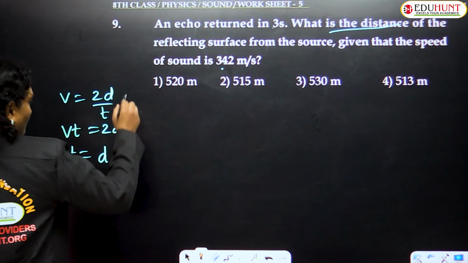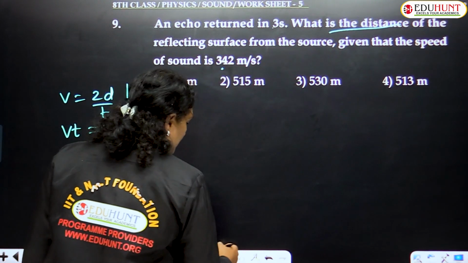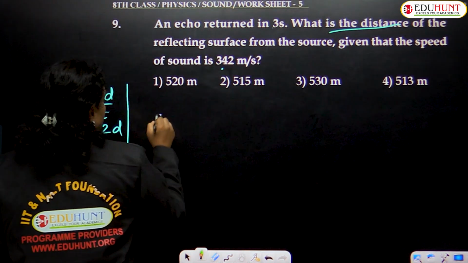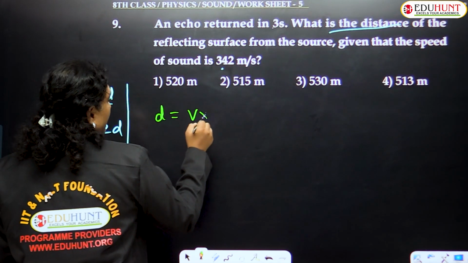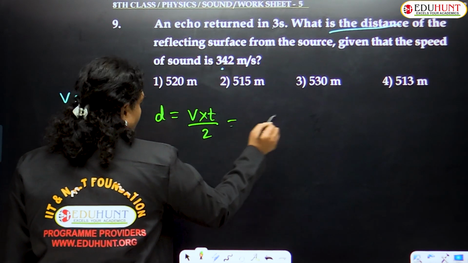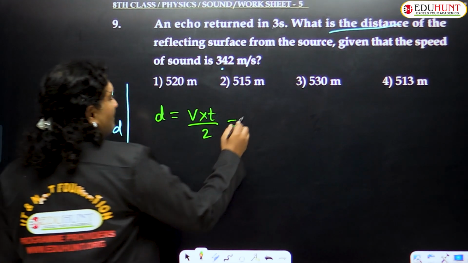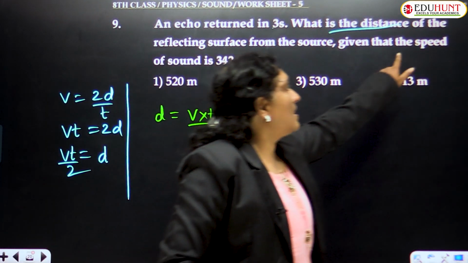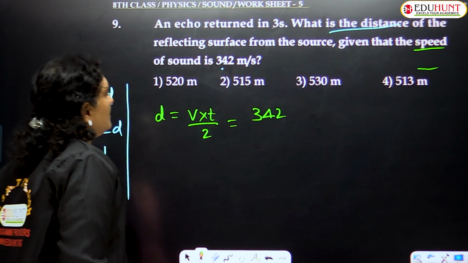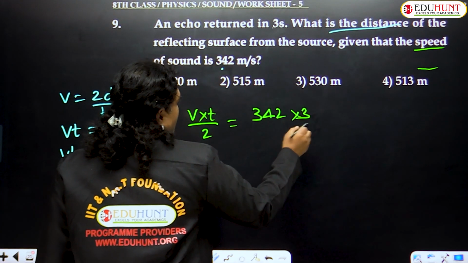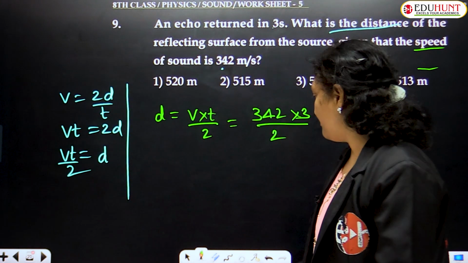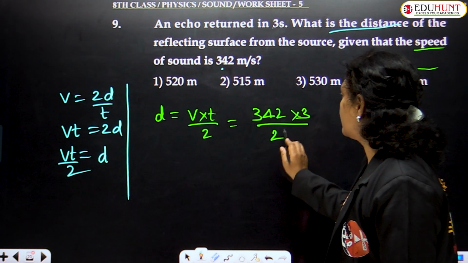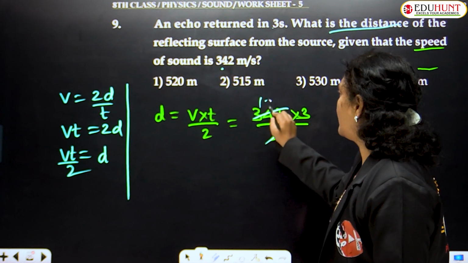So what is the exact formula for D, children? We know the formula for D as D is equals to V into T by 2. The value of V itself is given as 342 meter per second. Speed of sound is given as 342 meter per second. Time is given as 3 seconds upon 2. So simplifying this further, 2 goes into 342, 171 times.